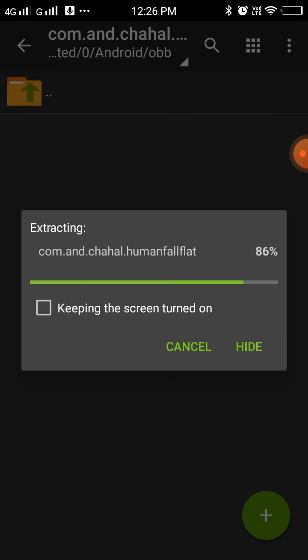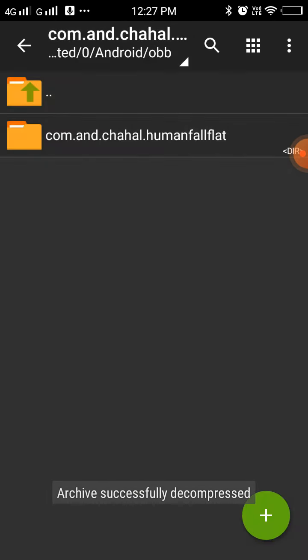And on this file, extract it right over here. See, now it's extracting. Who opened the door? I don't know, it could be the wind. Okay. Let's see what happens next.